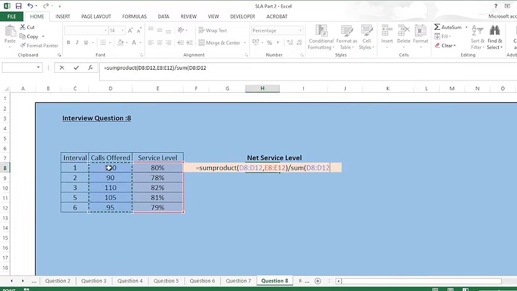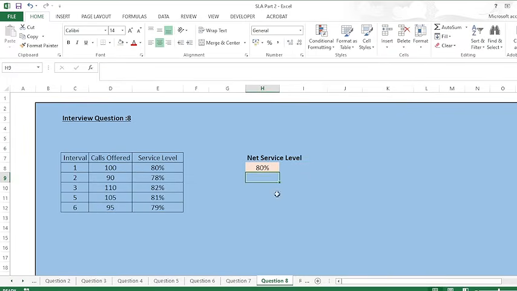So you can see this type of work somewhere whenever you go for interviews. Also, how can I calculate the net service level if I have been given the calls offered and service level interval wise? All right, so this is how you can calculate the net service level, right?